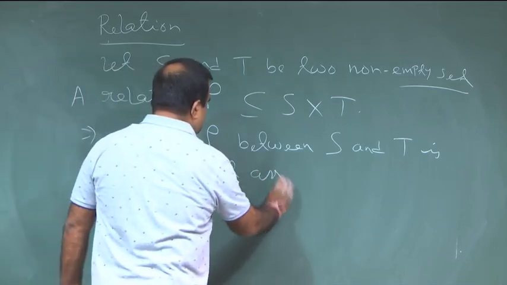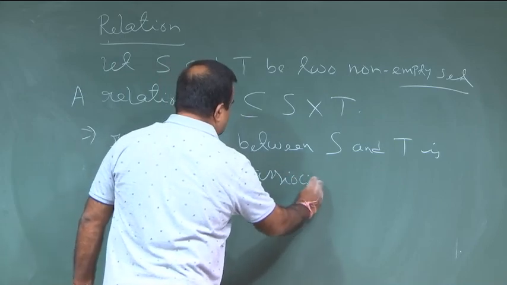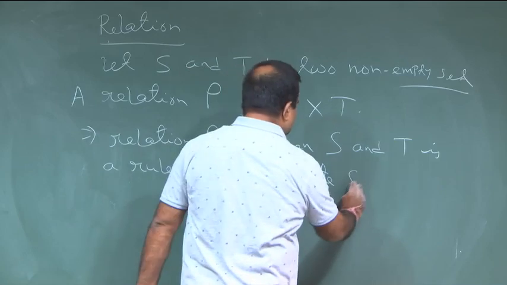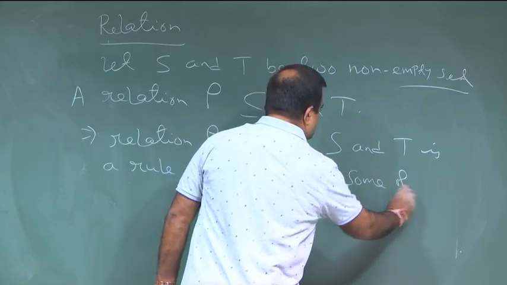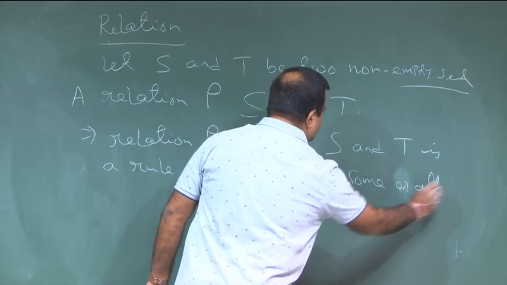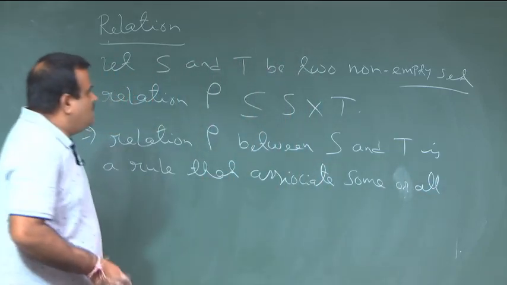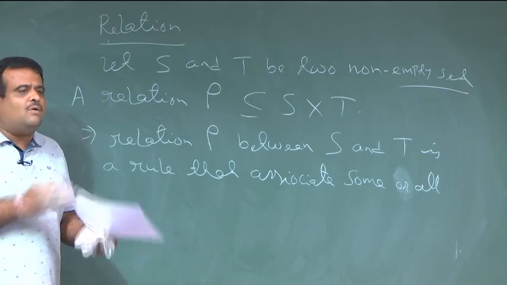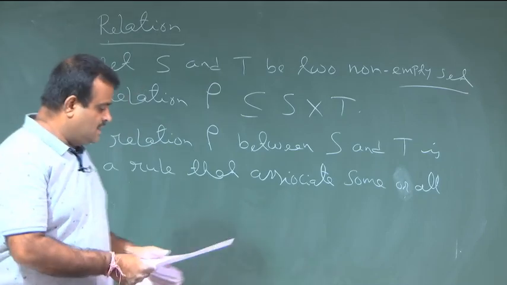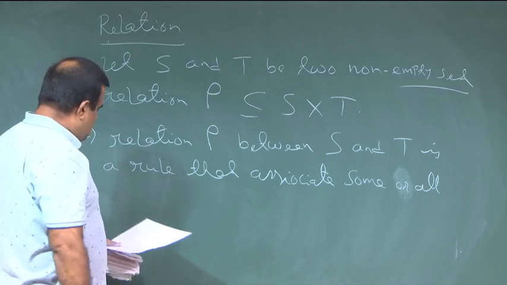that associates some or all of the elements of S with the elements of T. It depends on the subset: if it is equal, then all the elements; if it is a proper subset, then some of the elements.